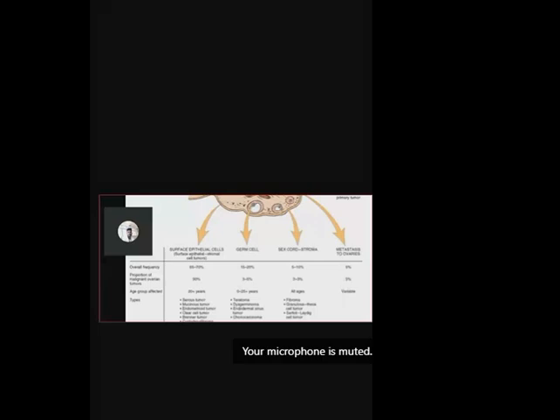Among the surface epithelial tumors also, 90% of the tumors can turn into malignancy. That's why proper diagnosis and proper management at an early stage is very important. Why? Because 90% of the tumors can turn into malignancy, or there is a chance that it may be a malignant tumor. Germ cell tumor, only 3 to 5% can turn into malignancy or will be malignant tumor.